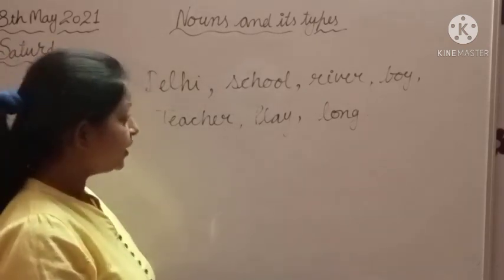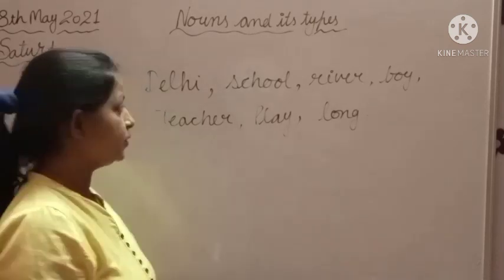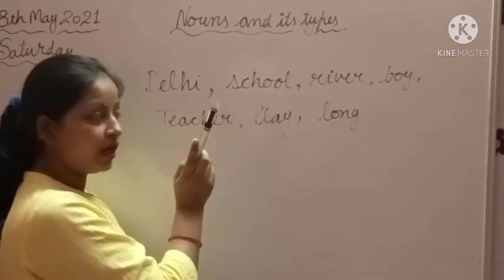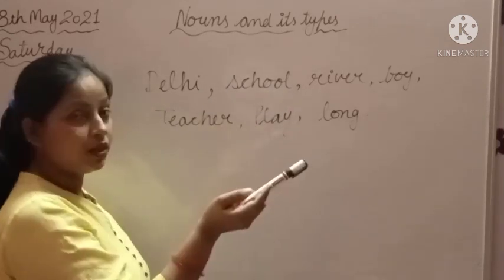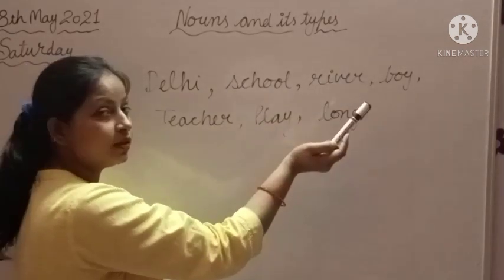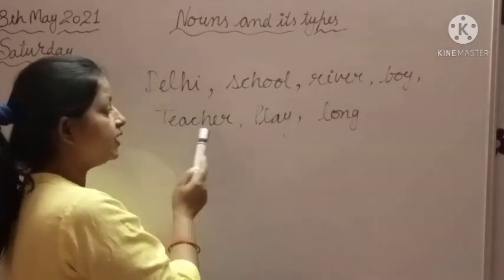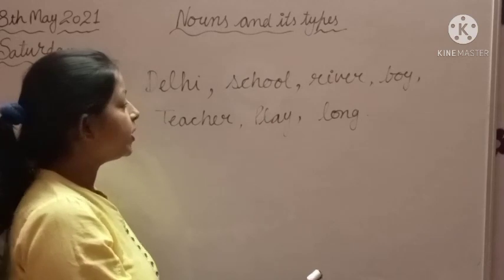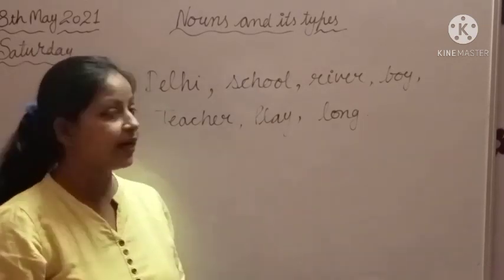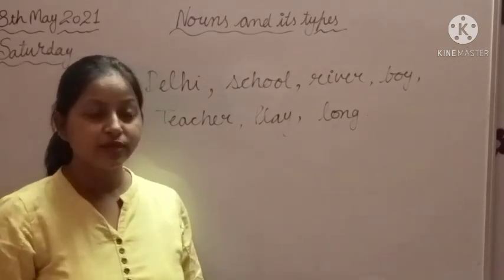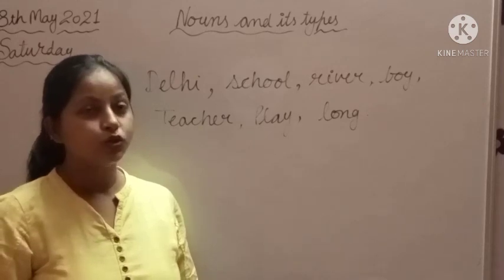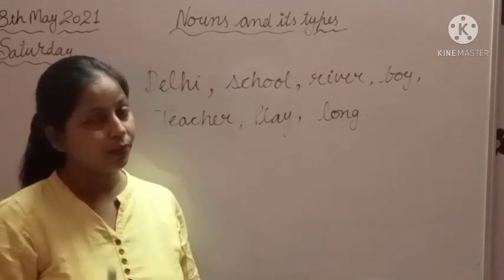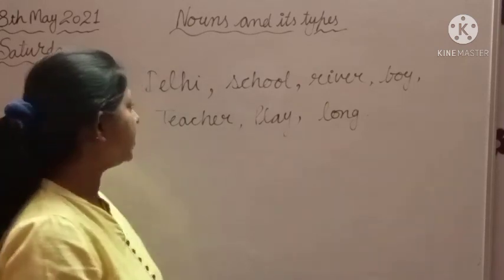First of all, we will read each and every word from the board. Okay, Delhi. Okay, school, river, boy, teacher, play, long. Okay students, I have told you many times that all names are naming words. Okay, so you have to find out the names only from them. सिर्फ आपको names में से find out करने हैं.